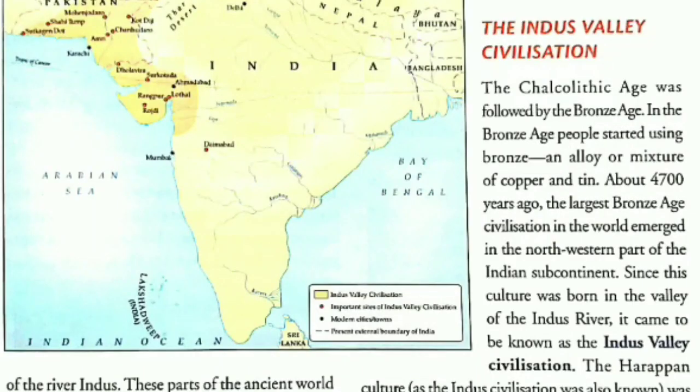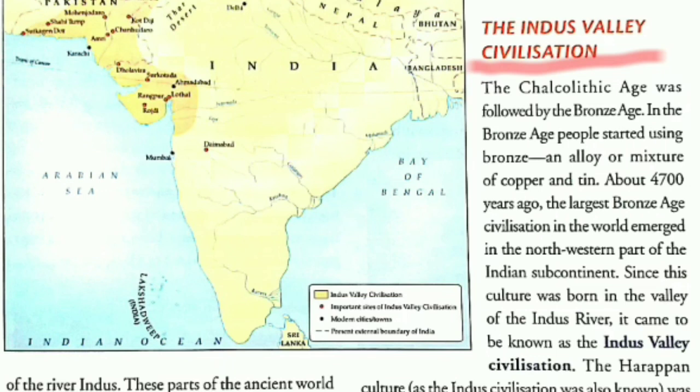The Indus Valley Civilization. The Indus Valley Civilization is also known as Harappan culture. We know that Chalcolithic age was followed by Bronze Age. The period was called Bronze Age because during that period people started using bronze. Bronze is an alloy or mixture of copper and tin.